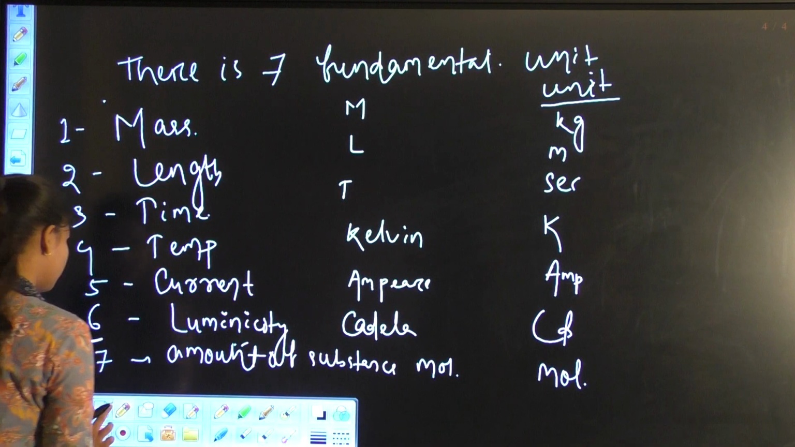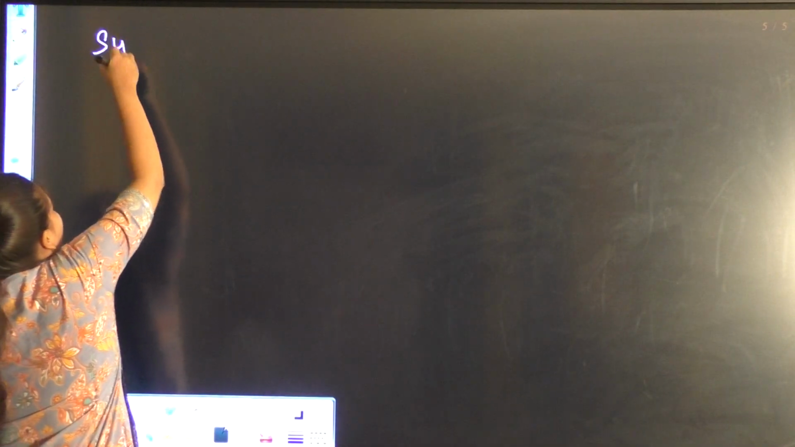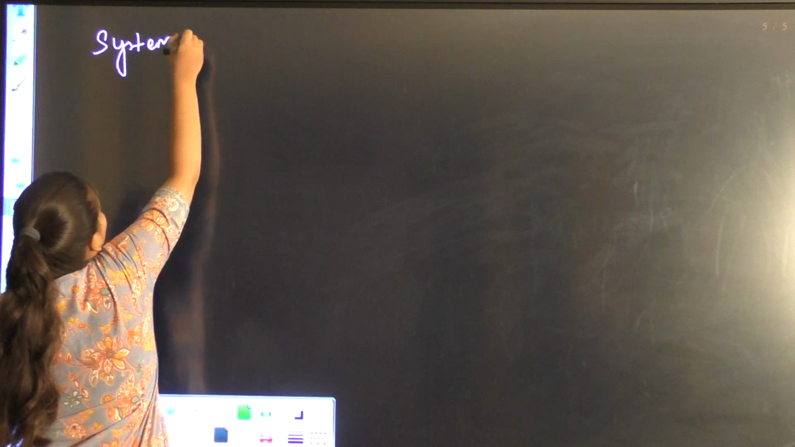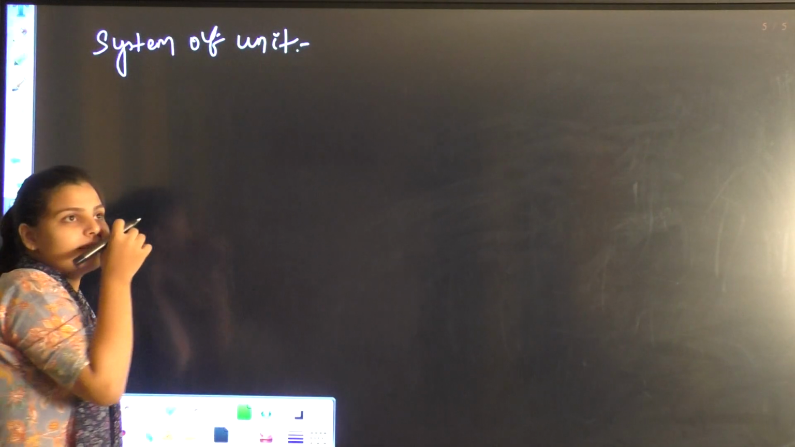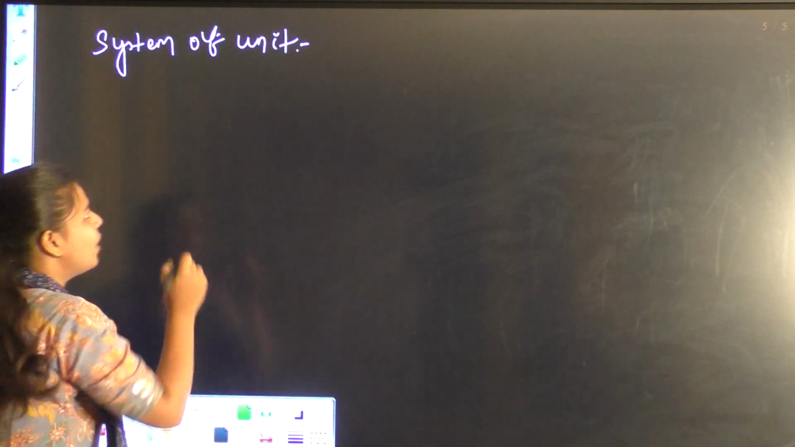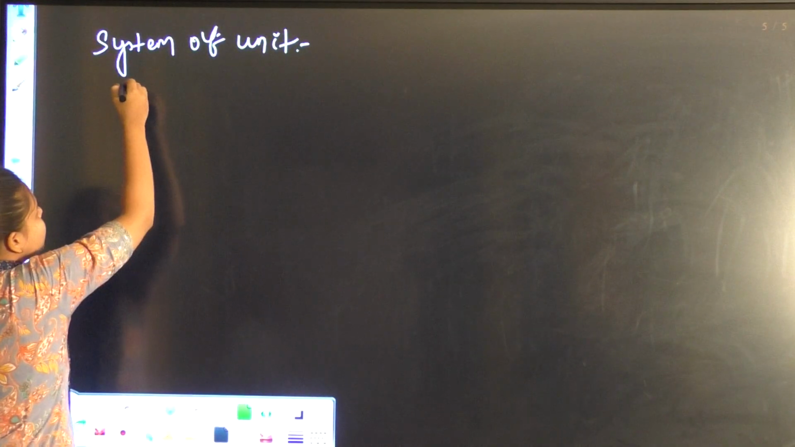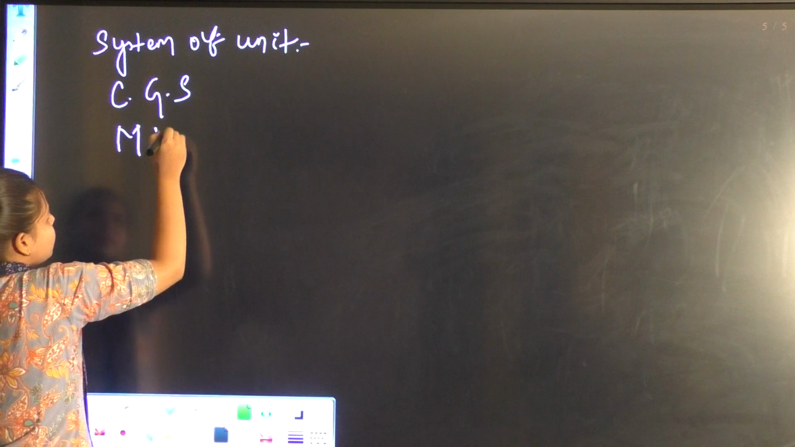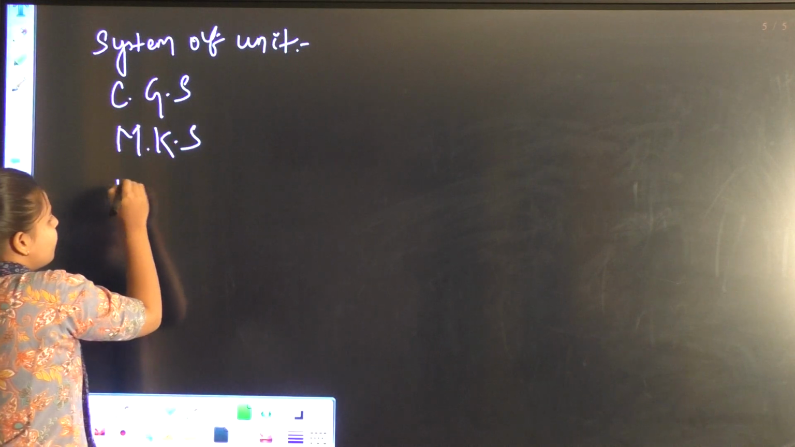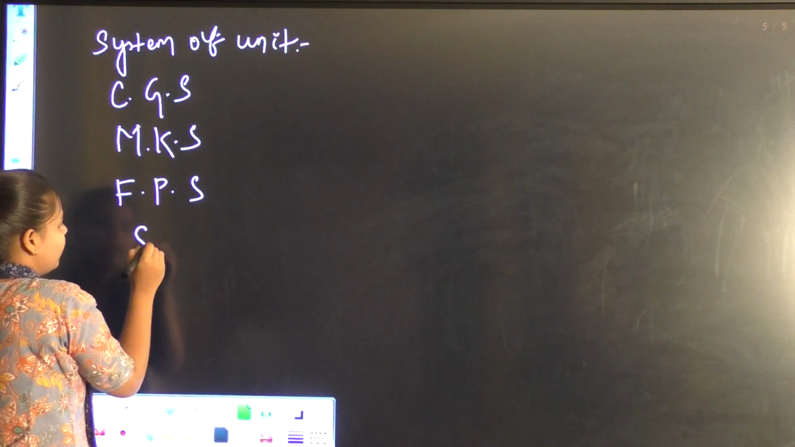Now next, we come to the types of units. What are the systems of units? There are 3 or 4 systems of units: CGS, MKS, FPS, and next is SI.